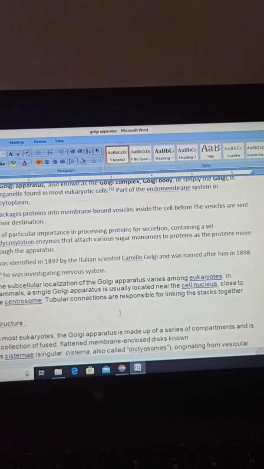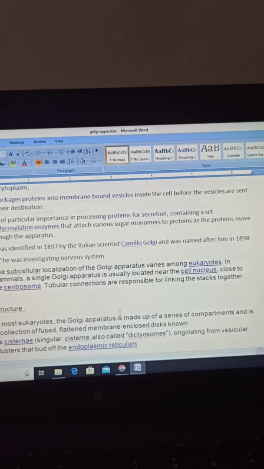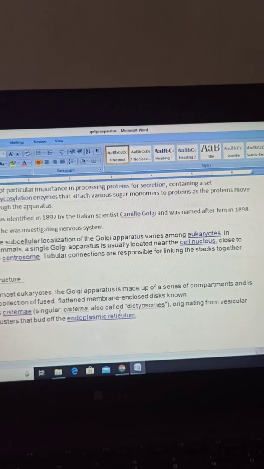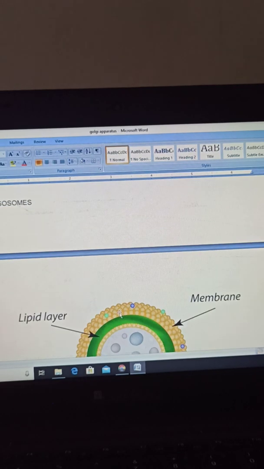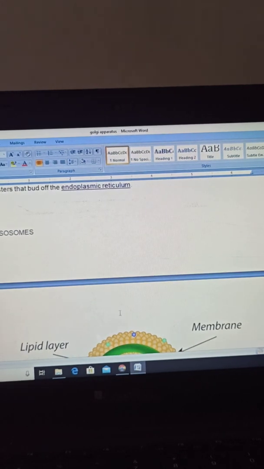The subcellular localization of the Golgi apparatus varies among eukaryotes. In mammals, it is located near the cell nucleus, close to the centrosome, in tubular connections. The structure I already explained to you. I hope this Golgi apparatus part is clear.